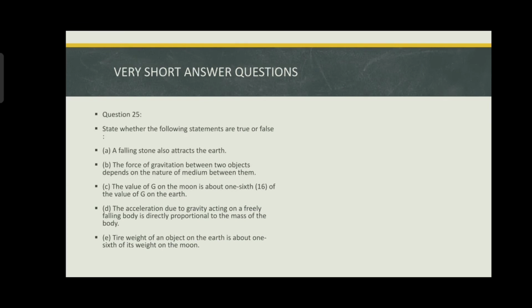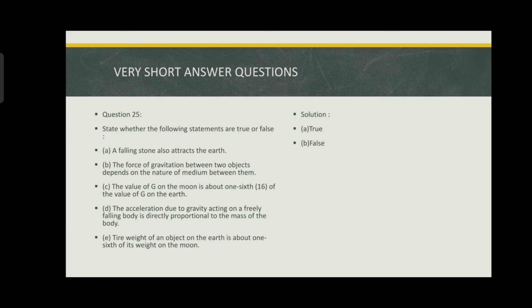So now it's true or false type questions. So let's solve it. First part, a falling stone also attracts the earth. Yes, it's true. A falling stone also attracts the earth. All the objects in this universe attract each other. B. The force of gravitation between two objects depends on the nature of the medium between them. No, it's false. It doesn't depend on the nature of the medium between them. It just depends on the mass of those bodies and the distance between them.